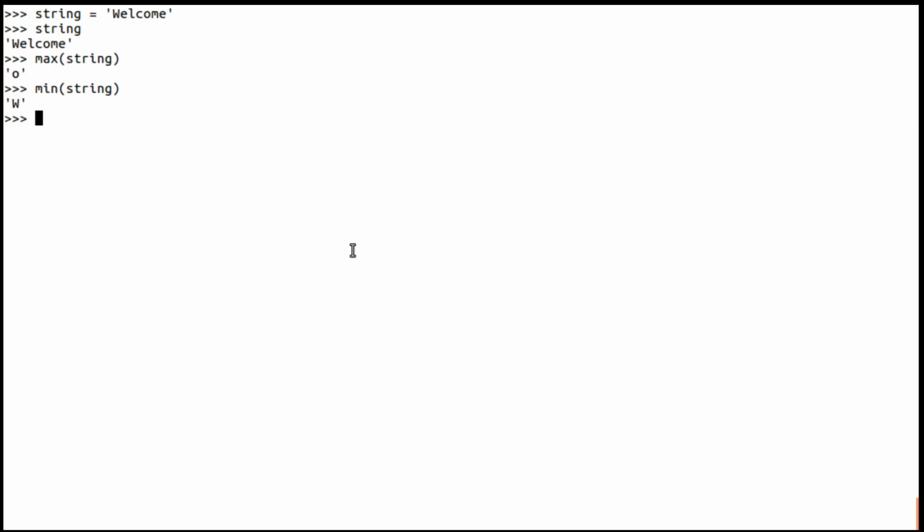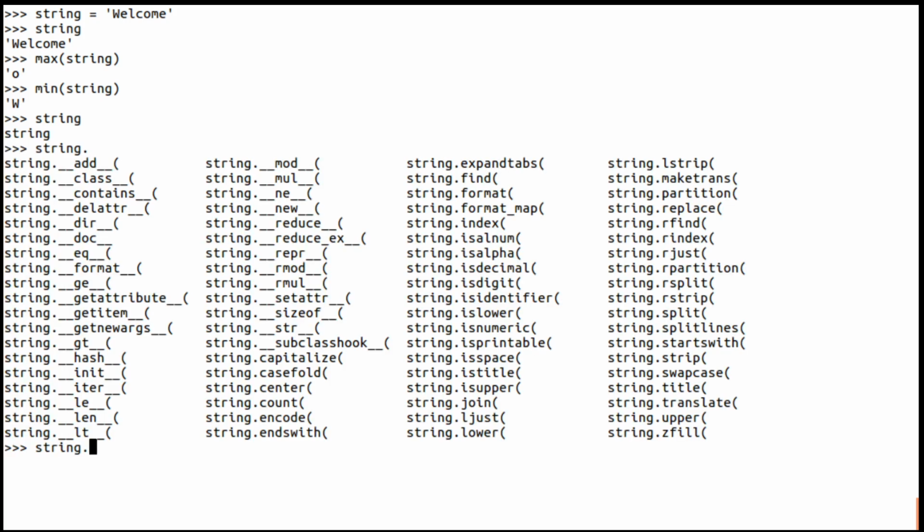See, max and min are functions, whereas there are some string methods which can work only on strings. For example, if you want to see all the string methods, you write a string, then a dot, then press tab twice, and it will give all the methods which can be used on a string. Like add, doc, format, so many are there.